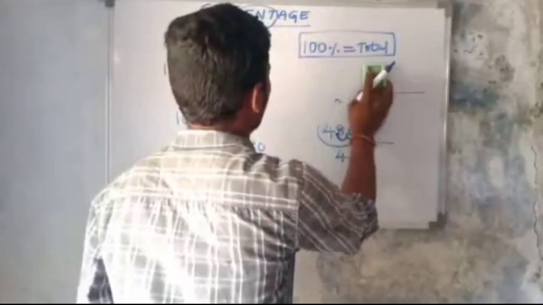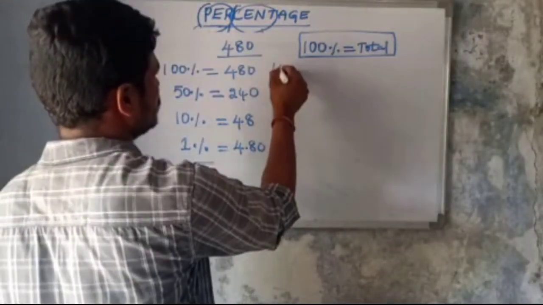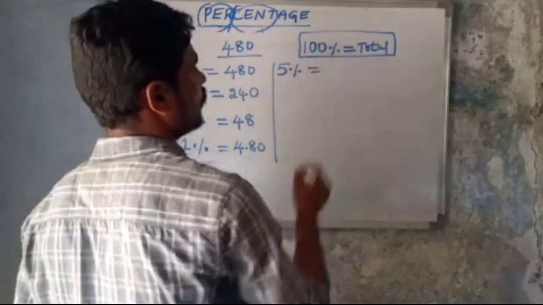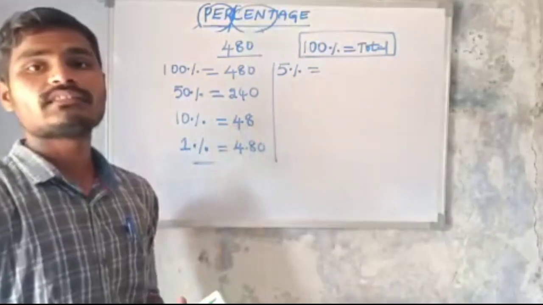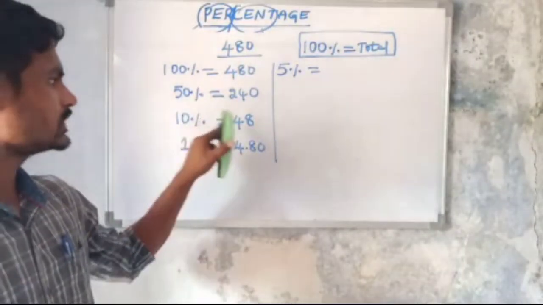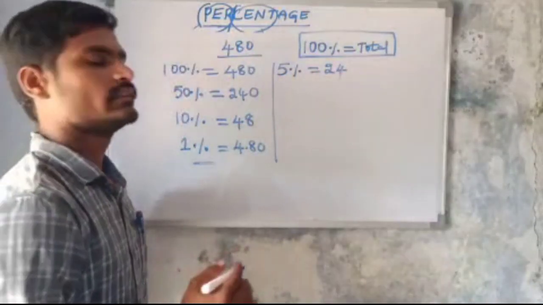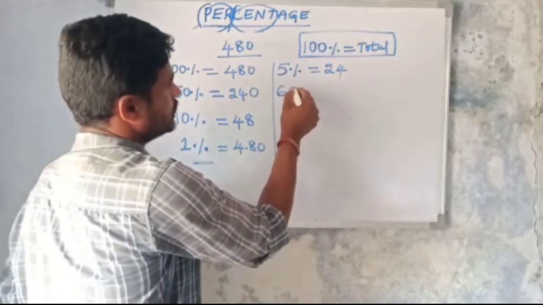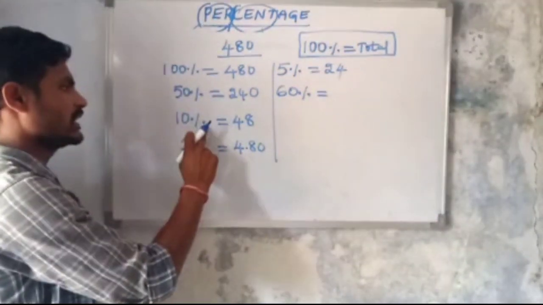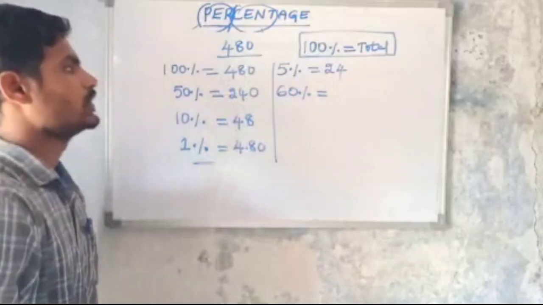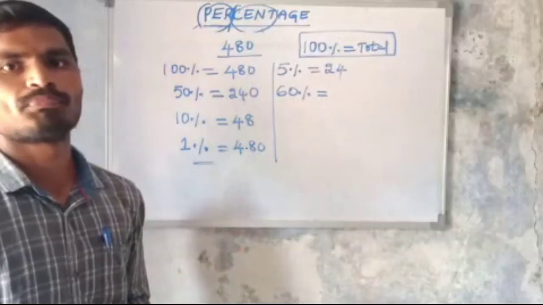Okay, then again, what is the value of 5%? See here, 10% equals 48, then 5% means half of 10%, so half of 48. So 5% means 24. Okay, then here what is the value of 60%? So this is 100%, 50%, 10%, 1% and 5%. You should remember these 5 percentage values. You can calculate further percentages also.